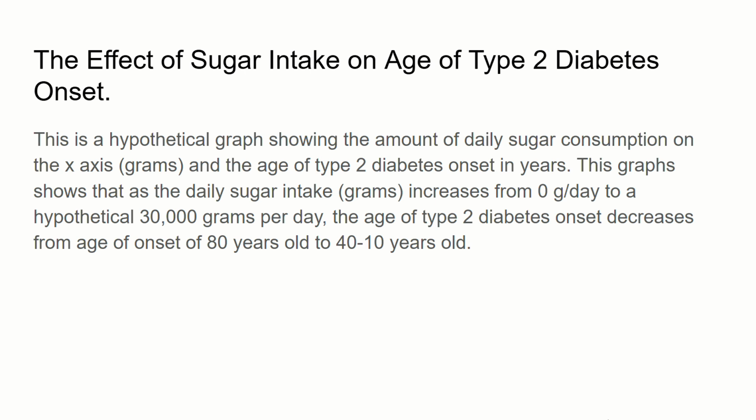This is a hypothetical graph showing the amount of daily sugar consumption on the x-axis in grams and the age of type 2 diabetes onset in years. This graph shows that as the daily sugar intake increases from 0 grams per day to a hypothetical 30,000 grams per day, the age of type 2 diabetes onset decreases from 80 years old to 40 to 10 years old.